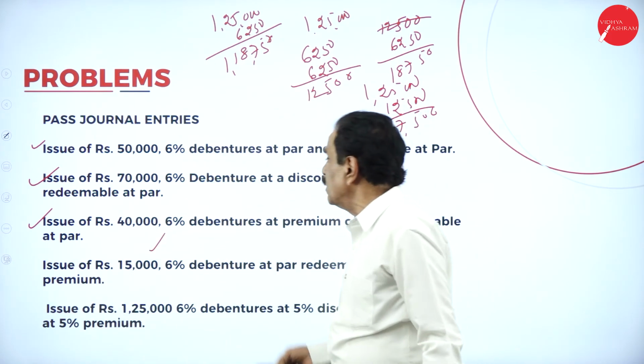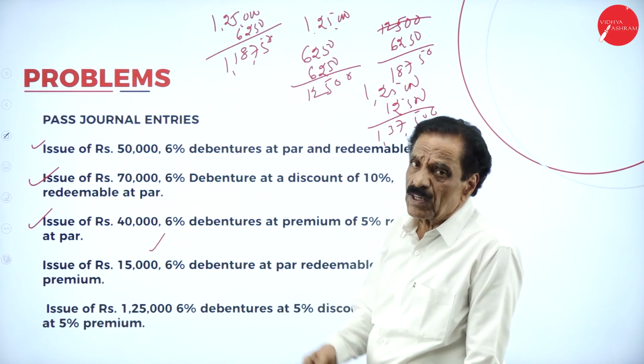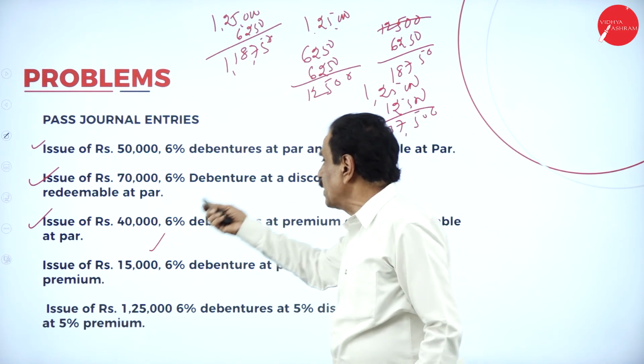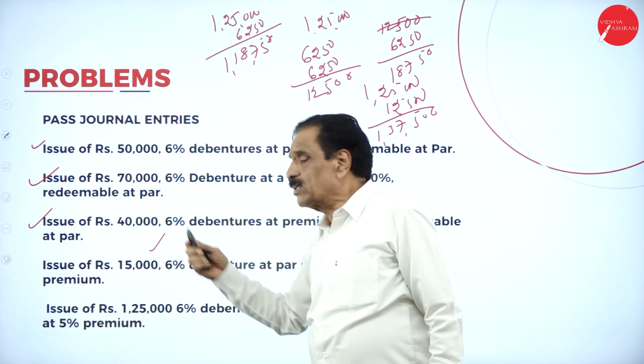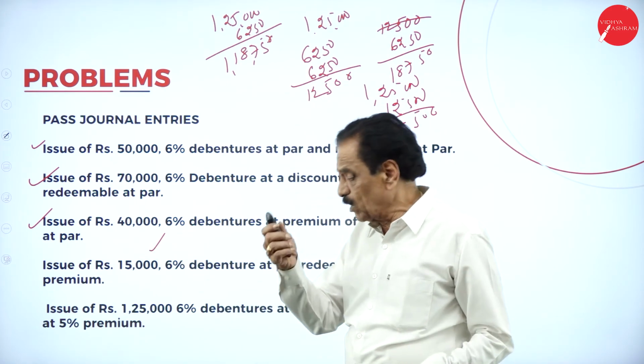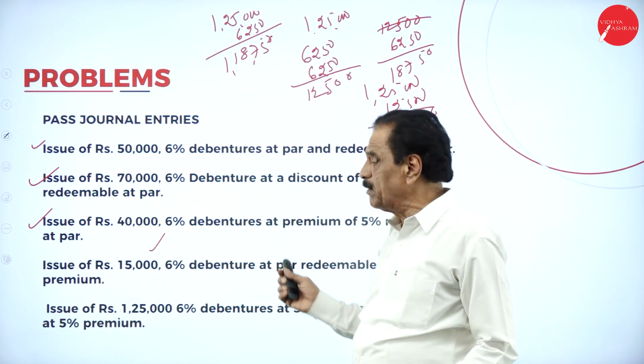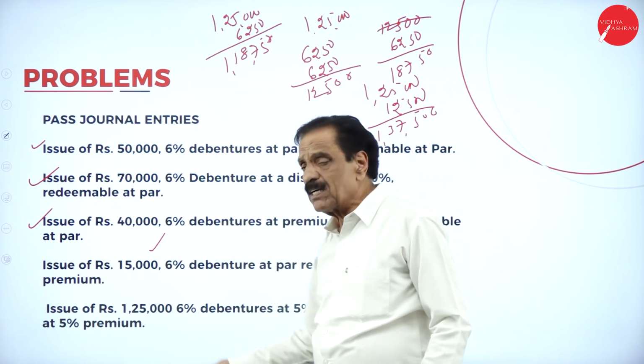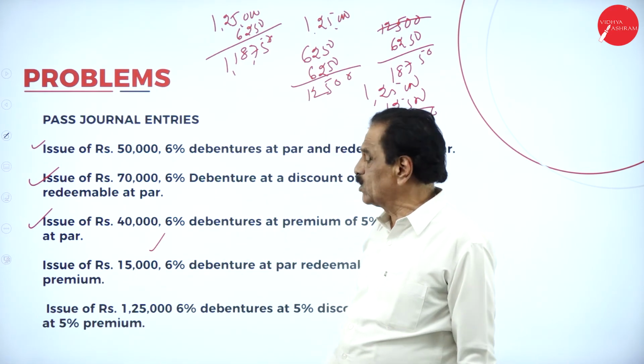At a discount: bank account debtor, discount account debtor, to debenture account; debenture account debtor to bank account. Issued at premium: bank account debtor, to debenture account, to debenture premium; paid at a premium: debenture account debtor, debenture premium account debtor to bank account.